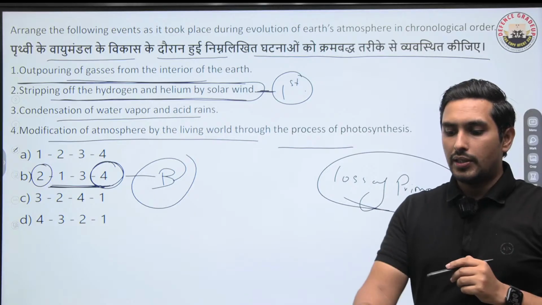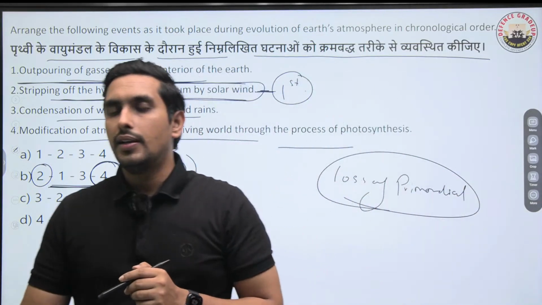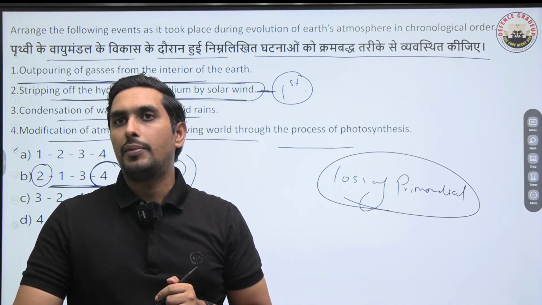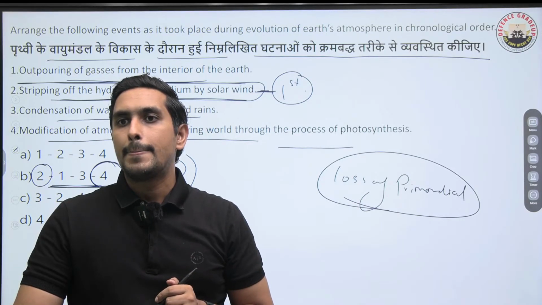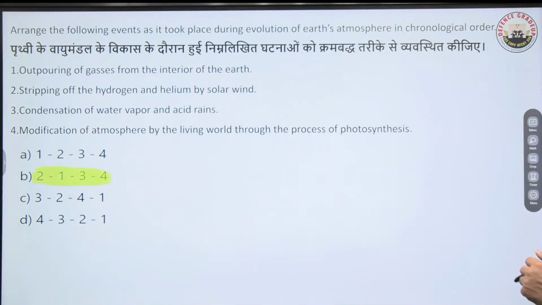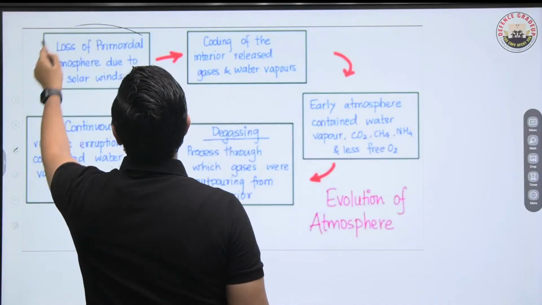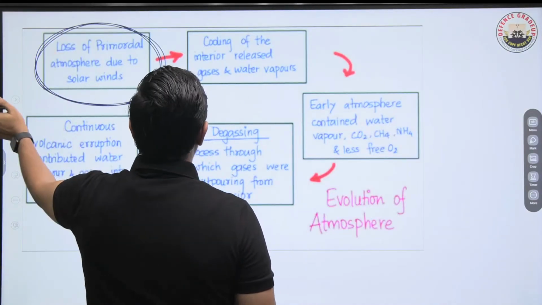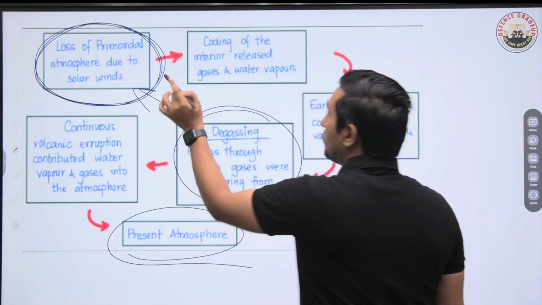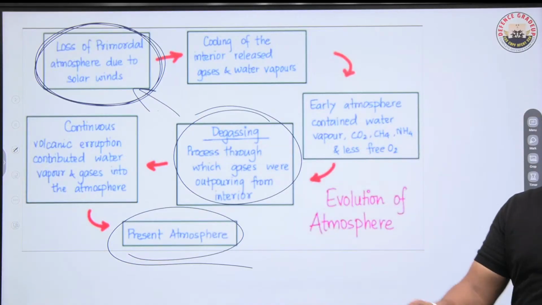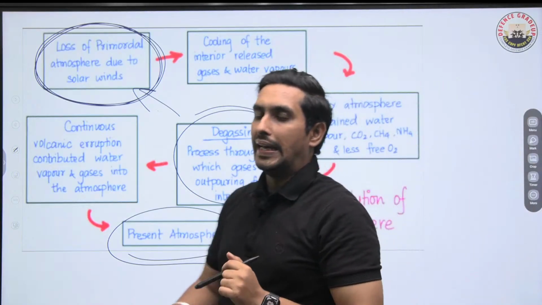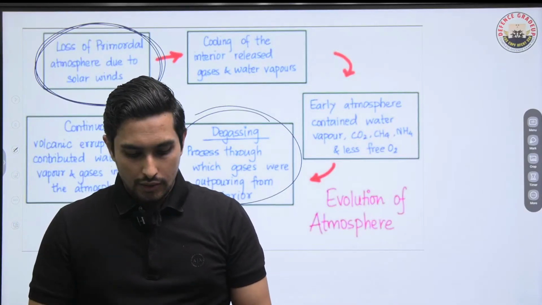I hope this idea is absolutely clear to you guys. Everyone, you got the point? Why have I picked this as the right answer? This is a very important question. You have to have a bare minimum idea about this as well. Got it? Perfect. I'll just show you as well. That's how it looks. In the initial time, what happens? The loss of the primordial atmosphere due to solar wind. That's the first thing. Later on, degassing will also happen and the present atmosphere has become, but the primordial atmosphere is lost due to solar wind. That's a very primary aspect we have to focus upon, and that is what is happening in the beginning of this process. So please be very clear.